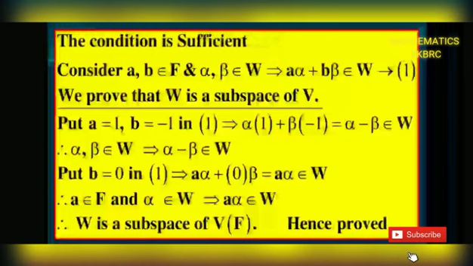Put a = 1, b = −1 in 1, we get α·1 + β·(−1) = α − β belongs to W. Therefore, α, β belongs to W gives α − β belongs to W. Put b = 0 in 1, we get a·α + 0·β = aα belongs to W. Therefore, a belongs to F, α belongs to W gives aα belongs to W. Therefore, W is a subspace of V of F, hence proved this theorem.